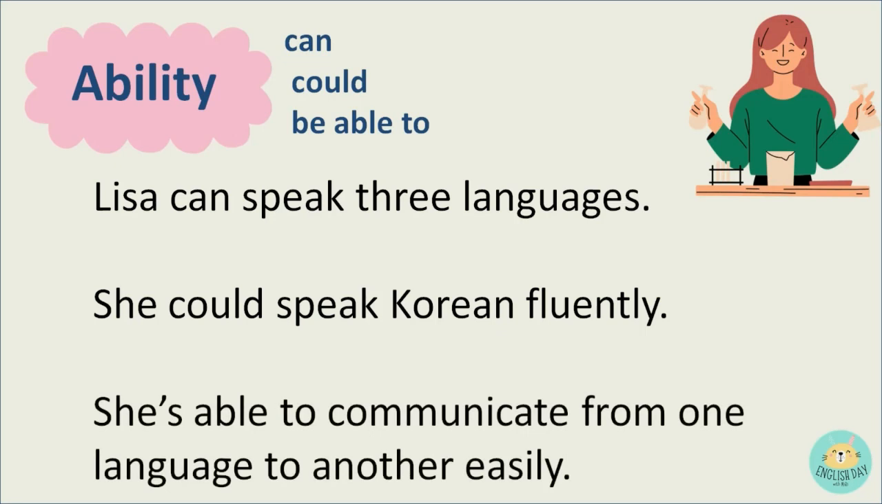She is able to communicate from one language to another easily. For our last example, we used be able to. Like how we explained it earlier, we talk about precise abilities when we use this modal verb. And in our example, we are referring to her ability to speak different languages simultaneously without difficulty.